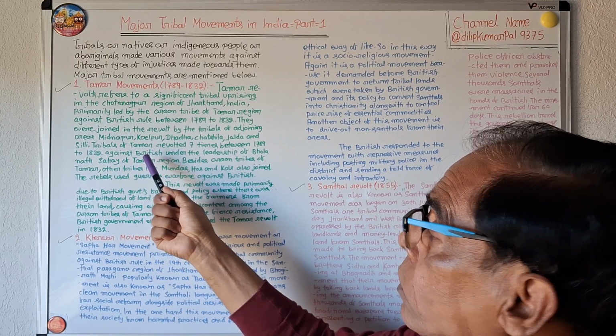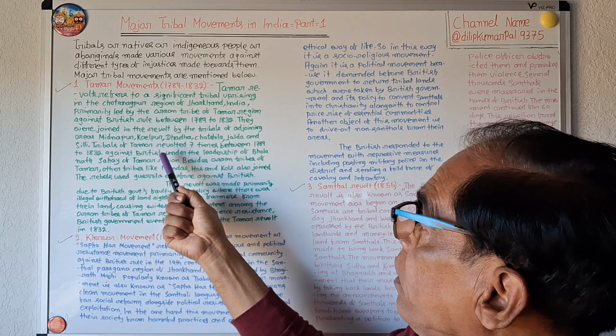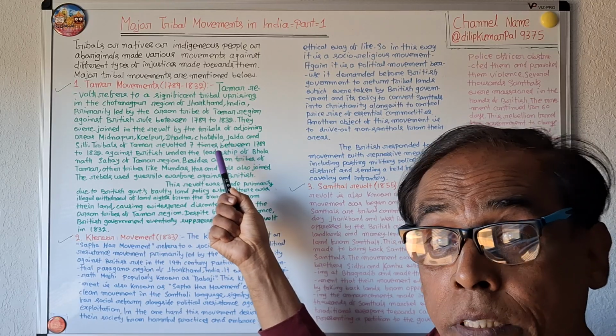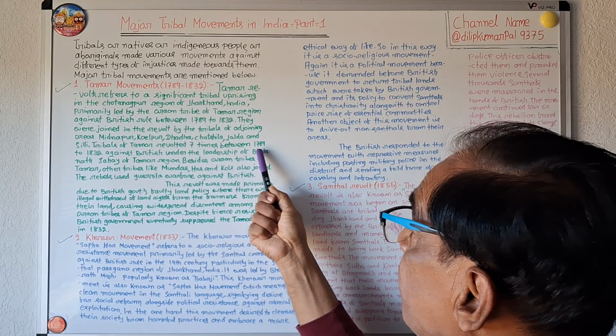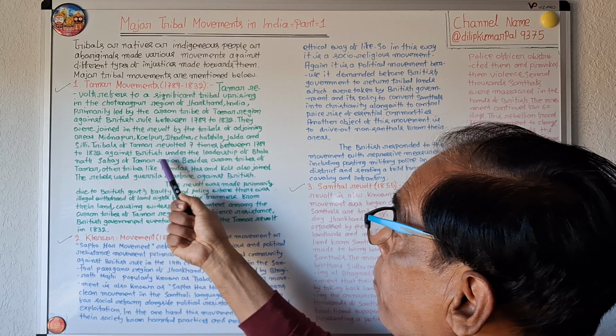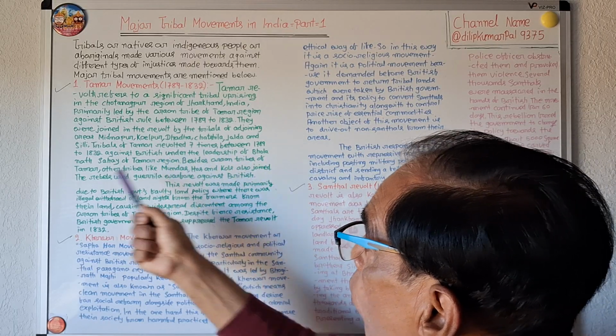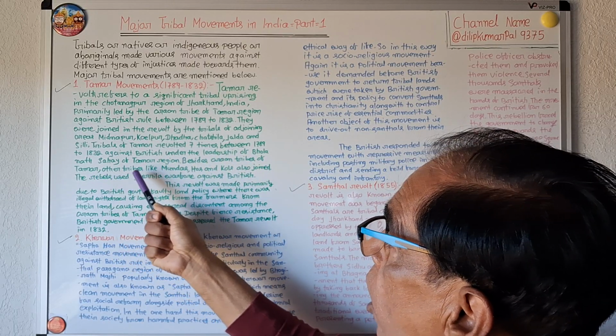Tribals of the Tamar region revolted seven times between 1789 and 1832 against the British under the leadership of Bhola Nath Sahai of Tamar region.